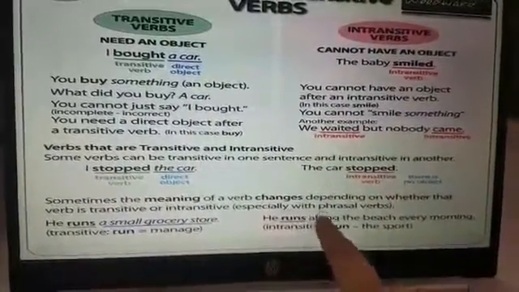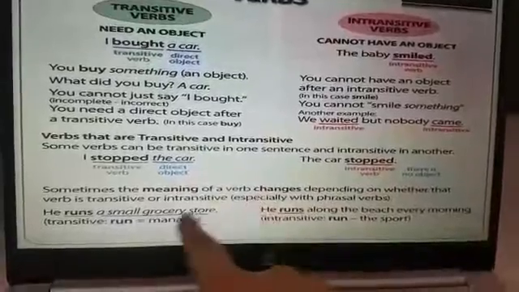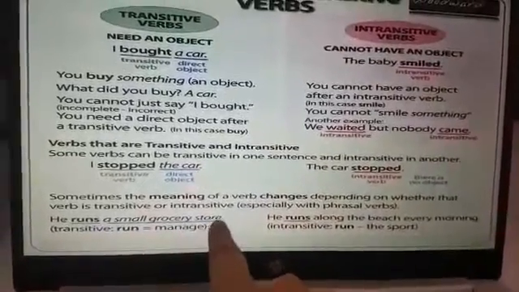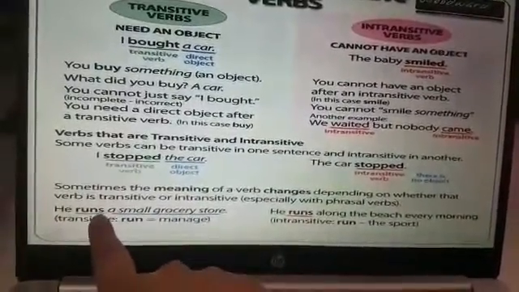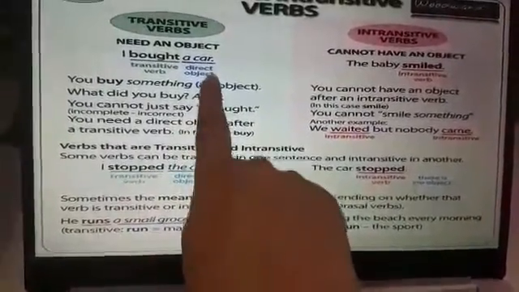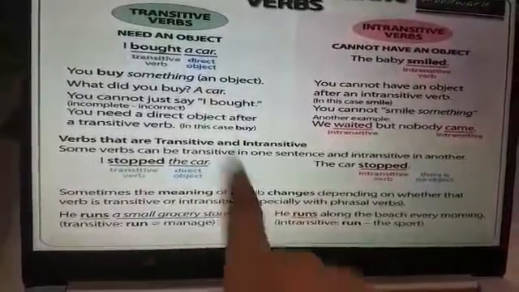Sometimes the meaning of a verb changes depending on whether that verb is transitive or intransitive. See, he runs a small grocery store. Runs means manage. So runs is the verb, that is the transitive verb. Why? Because what is it running? The small grocery store, which is the direct object.